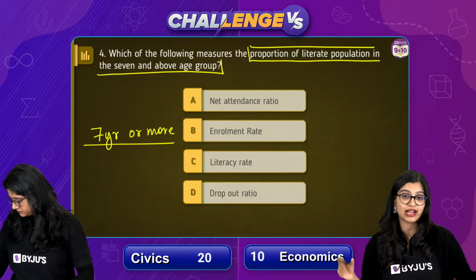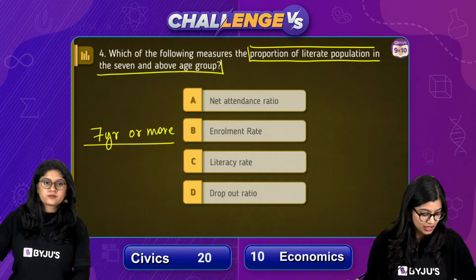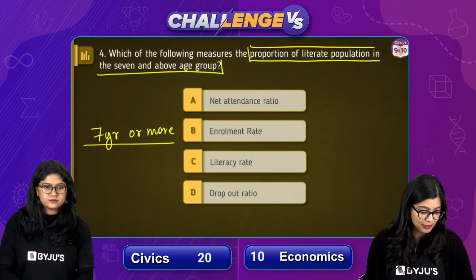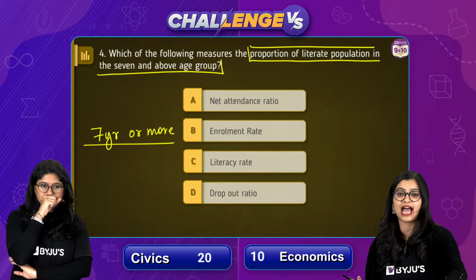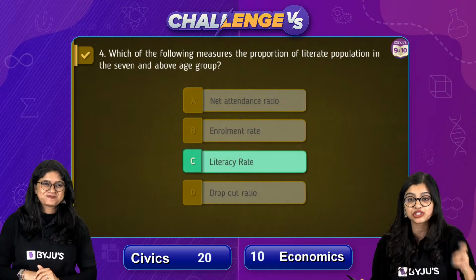But now at this point, I can see 83% of you, 230 votes already in. All right, very good. I think we can wind up the polls, Shiva, because I can see almost 83% of you have got the answer, and the correct answer here is literacy rate.